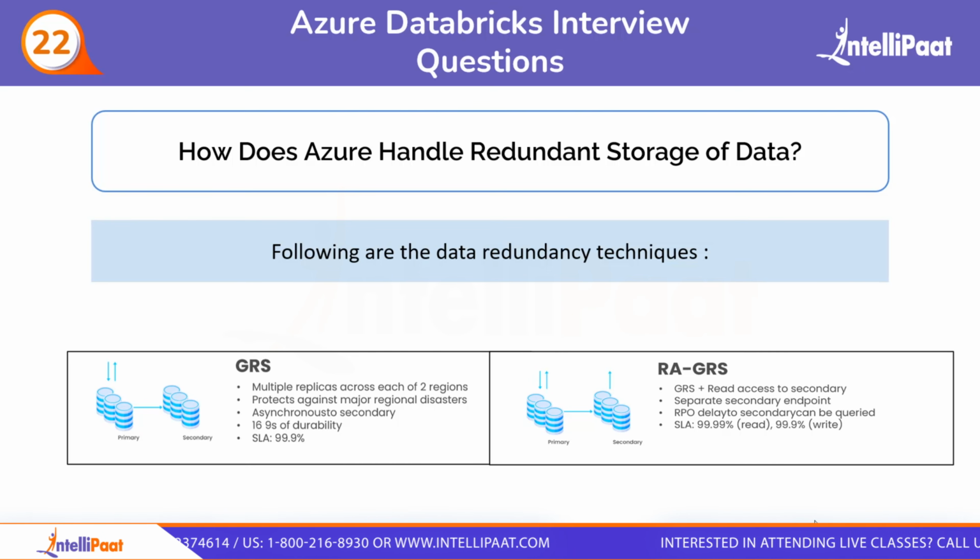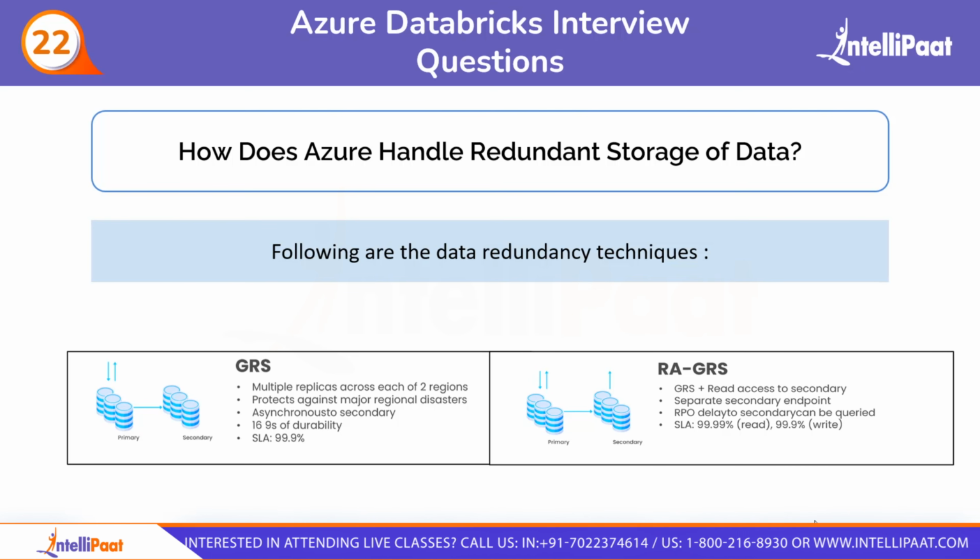And in the last, we have read access geo redundant storage, also called RAGRS. When the primary region goes down, this data redundancy option makes sure that data saved in the secondary region is still accessible. So basically, RAGRS is a backup of GRS. So this is how Azure handles redundant storage of data.